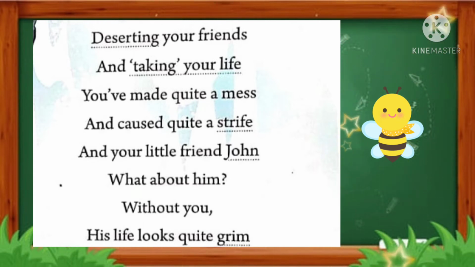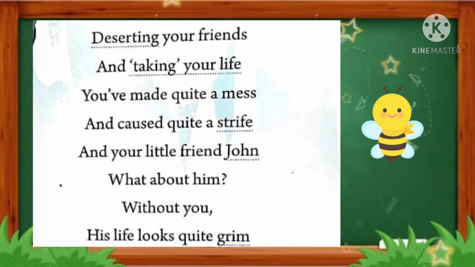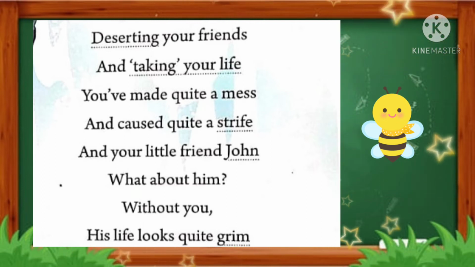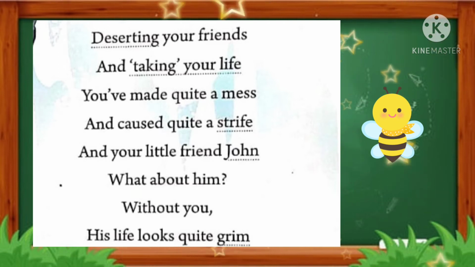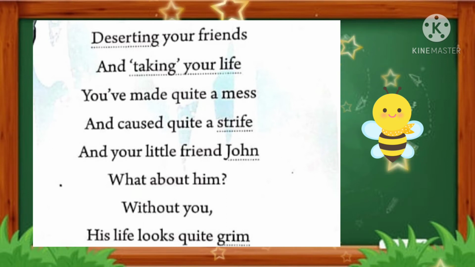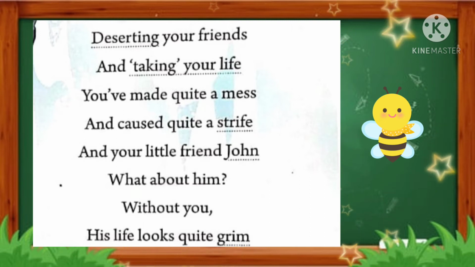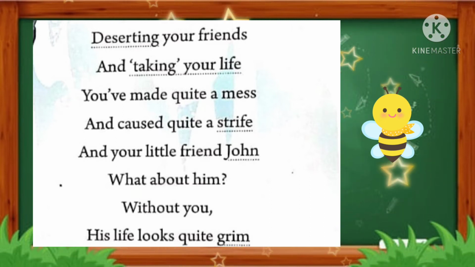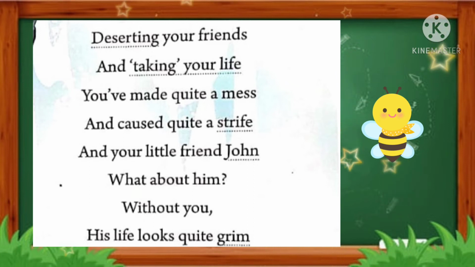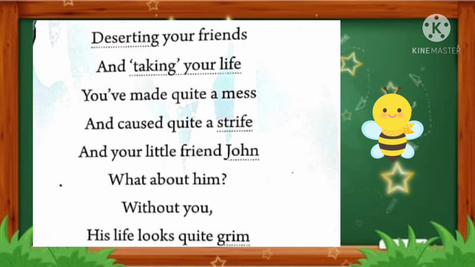And your little friend John. Here, Moriarty is mentioning the friend of Sherlock Holmes, Dr. John Watson. And what about him? Without Sherlock Holmes, his life looks quite grim. Grim means worrying or bad. So without Sherlock Holmes, Dr. Watson's life became grim. His life became worrying or bad. Dr. Watson's life became grim without Sherlock Holmes.